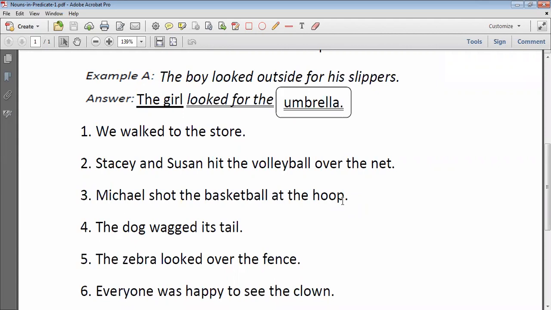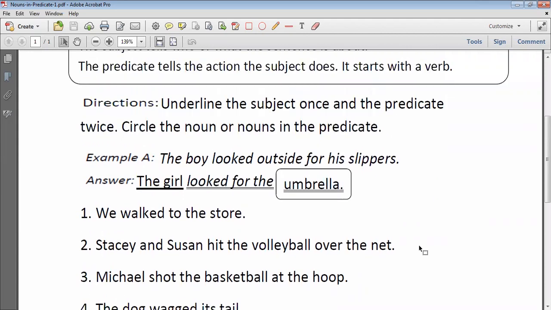Ma'am, what is the question of the second sample paper? Ma'am, question is the same. Question completed. Copy the question.